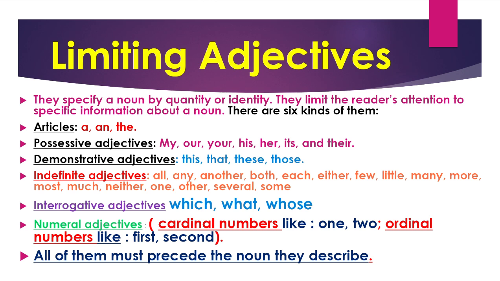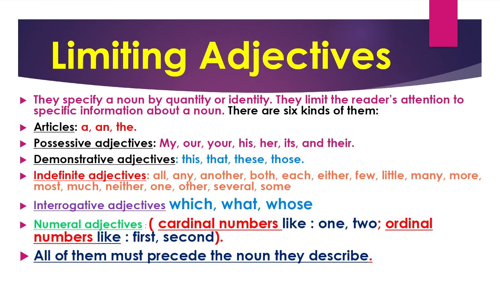Still, we have three interrogative adjectives, which are which, what, and whose. These three, they come before the noun, like when I say whose keys are these, so I must put whose before keys. Which student came late? So I have to use student after which. Once it's followed by student, it's an adjective.